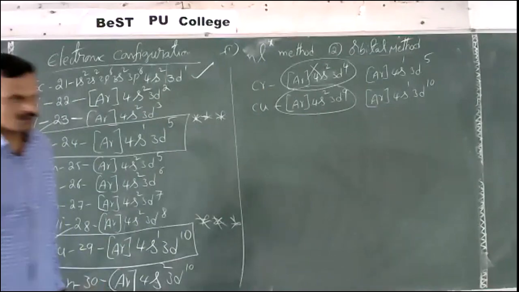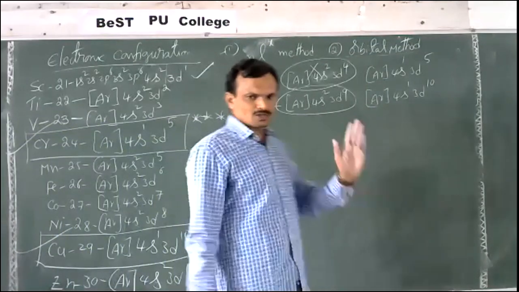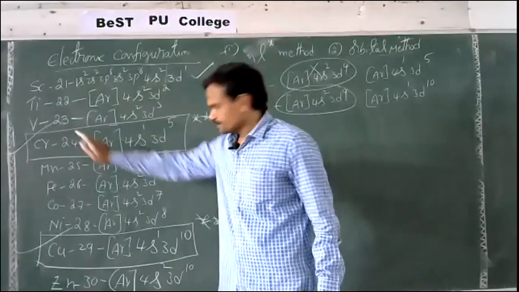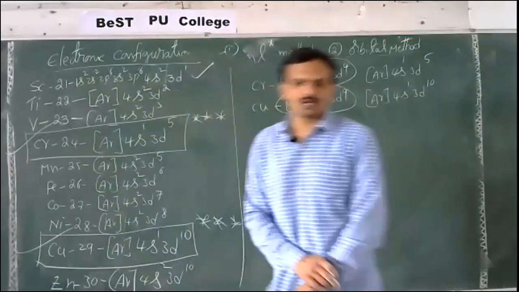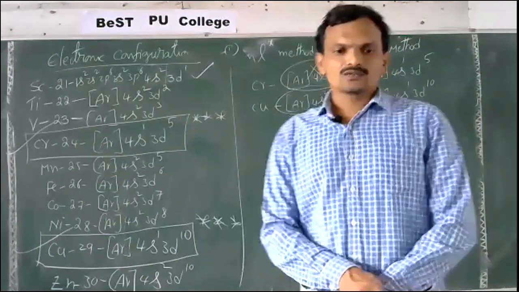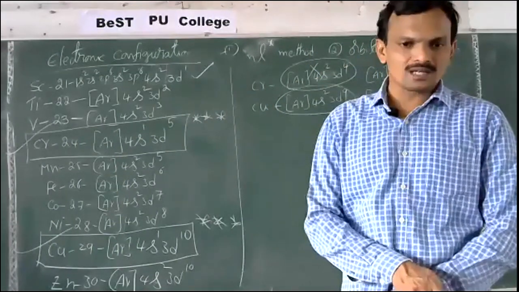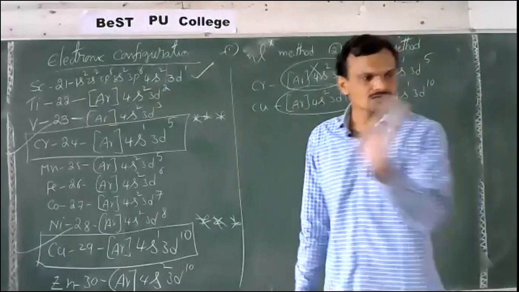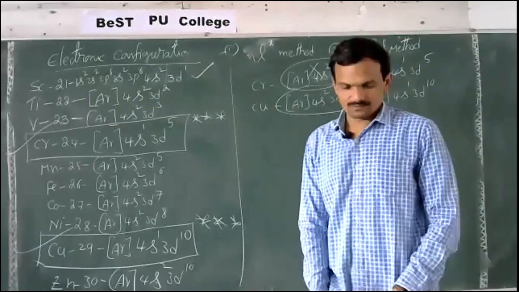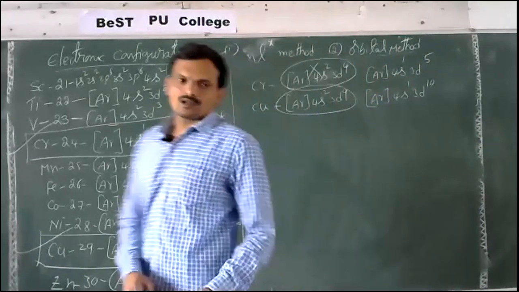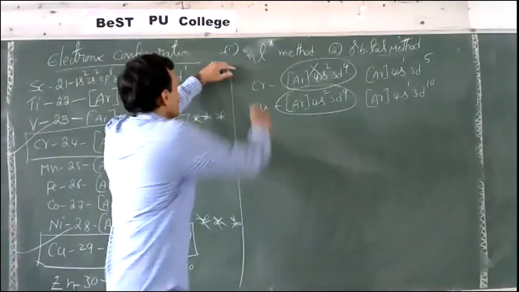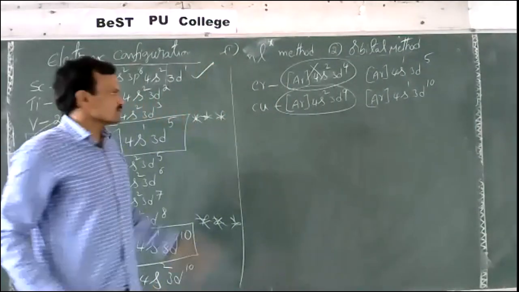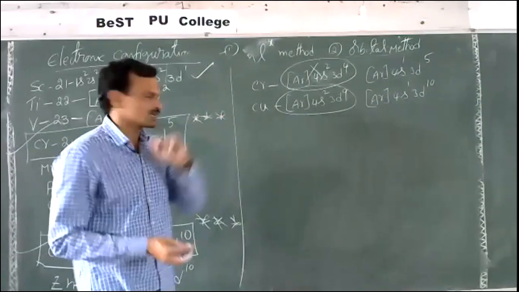So for the elements from 1 to 30, atomic number 24 chromium and atomic number 29 copper show the anomalous electronic configuration, different from the expected. What is the reason why chromium and copper show anomalous configuration? There are two reasons.